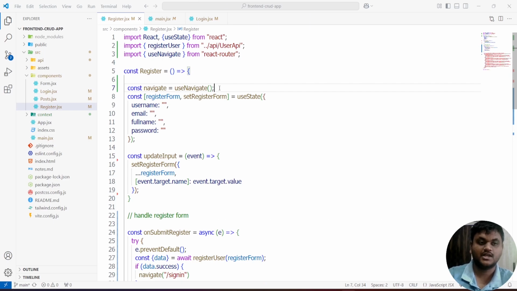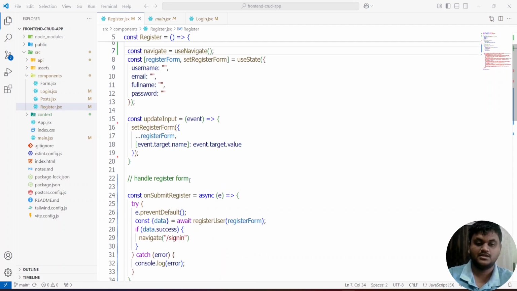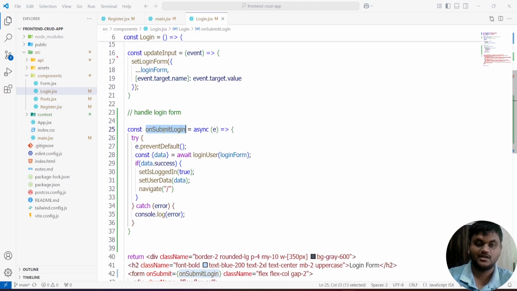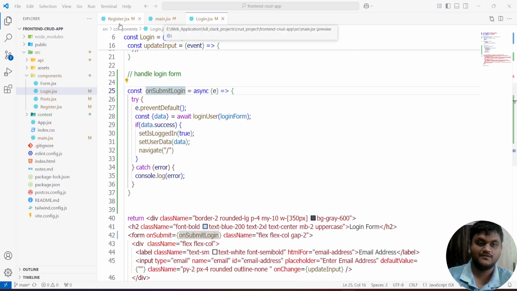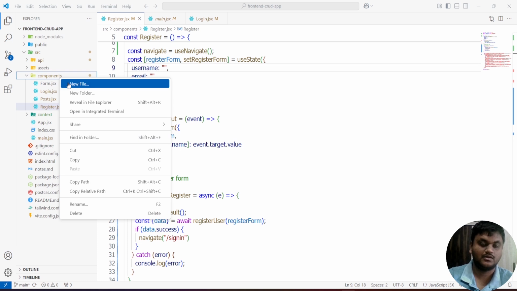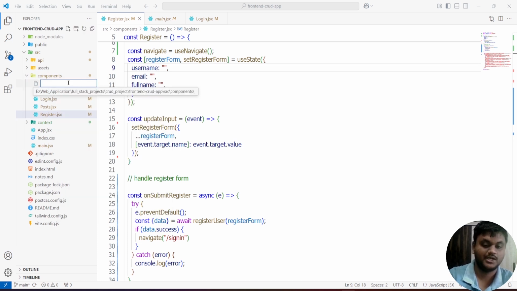Hi friends, welcome back to the Post Frontend CRUD application. In the previous class we completed handling the registration form and the login form. In that we created the onSubmit registration functionality and the onSubmit login functionality. Today we are going to complete the logout functionality. For that I am going to create one component called the header component.